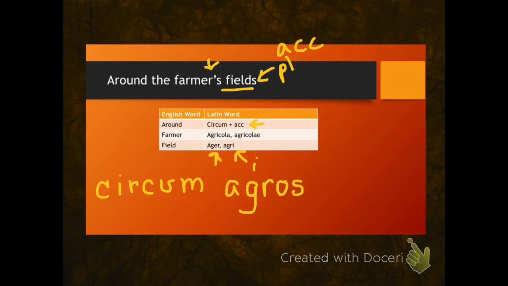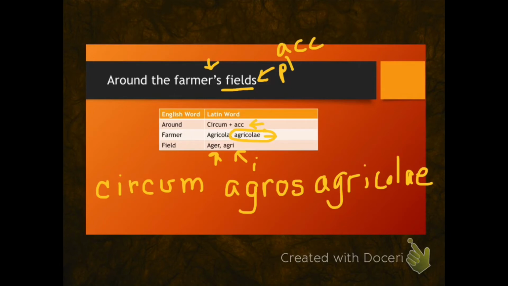What shall we do with farmer's? Farmer's is not the object of the preposition, so it does not need to be written in the accusative case. The apostrophe S on farmer's tells us that it is showing possession. And when we want to show possession in Latin, we write the genitive form. Remember that on a vocabulary list, it is the second entry word for the noun that is the genitive or shows possession.